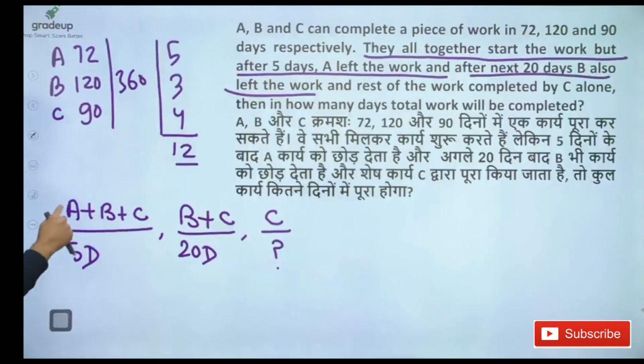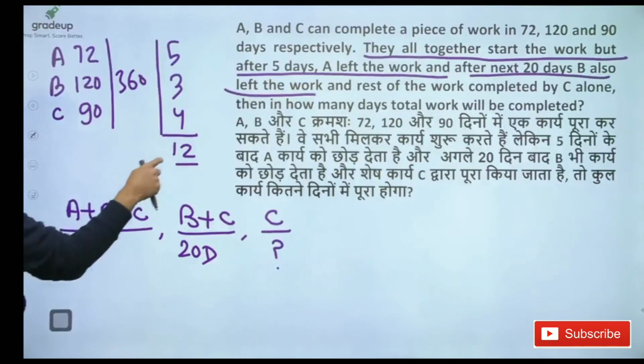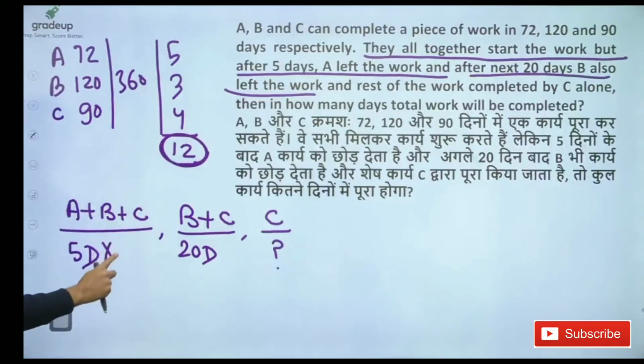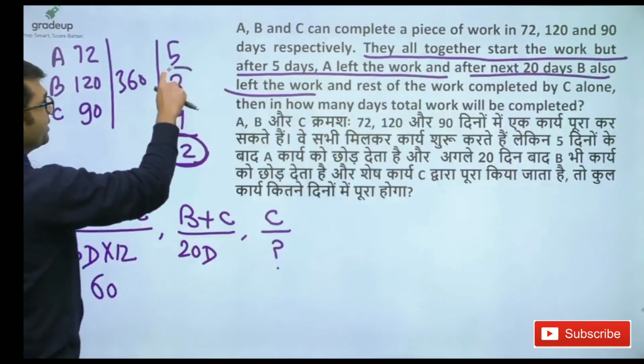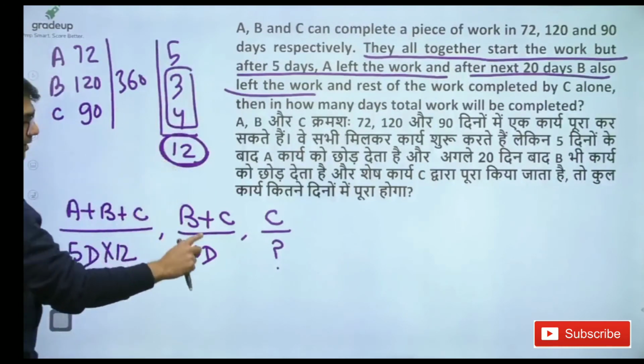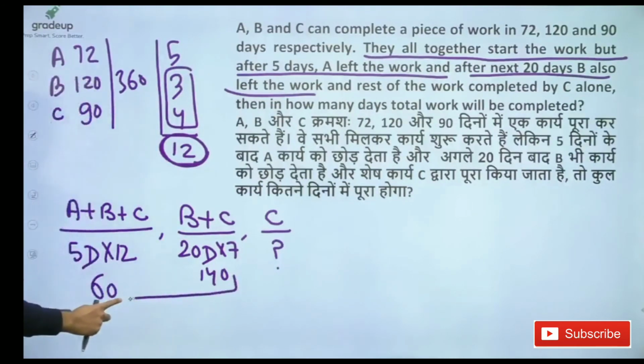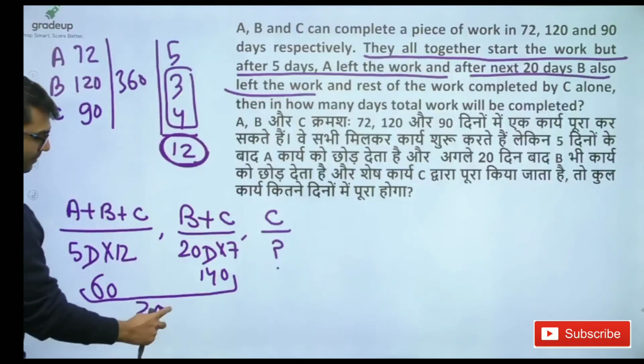So ABC are working 5 days. They can do 12 units of work in a day. That means in 5 days they can do 60 units of work. B and C can do 7 units of work in a day. Then in 20 days they can do 140 units of work. Total work completed is 200.